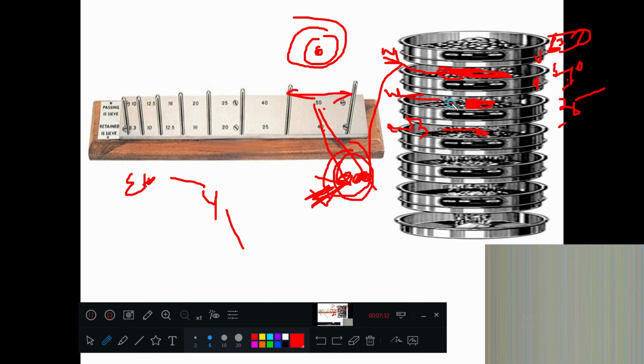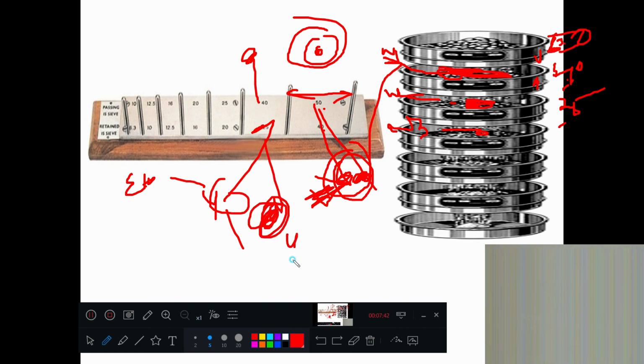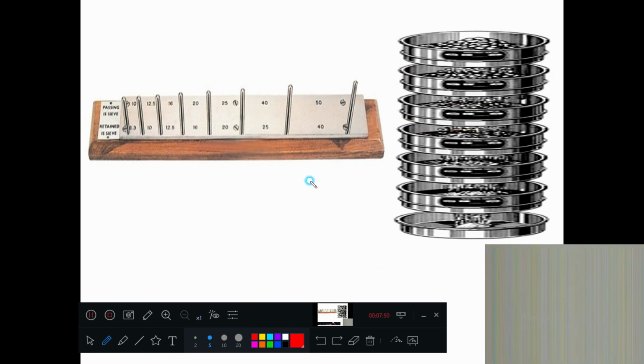Similarly, take this W2, put it here, try to pass. Whichever is passing, take it there. Whichever is not passing, keep it here. So all the non-passing in this slot are Y2, and all the non-passing in this one are Y3. So you are getting Y1, Y2, Y3, here W1, W2, W3. All these are the ones which are not passing, and all these are called elongated material.